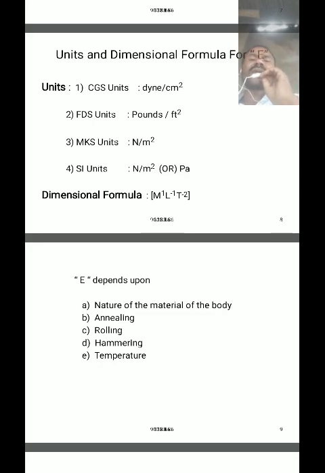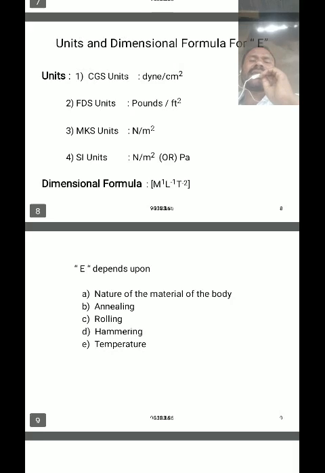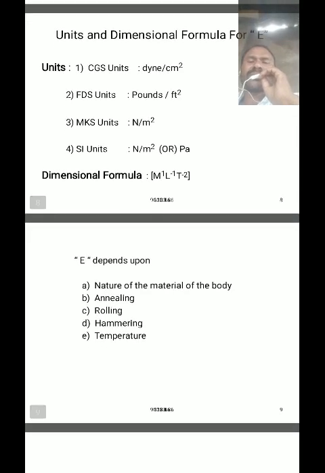The CGS unit of modulus of elasticity is dyne per centimeter square, the FPS unit is pound per foot square, and the MKS unit is Newton per meter square, or simply measured in terms of Pascal.